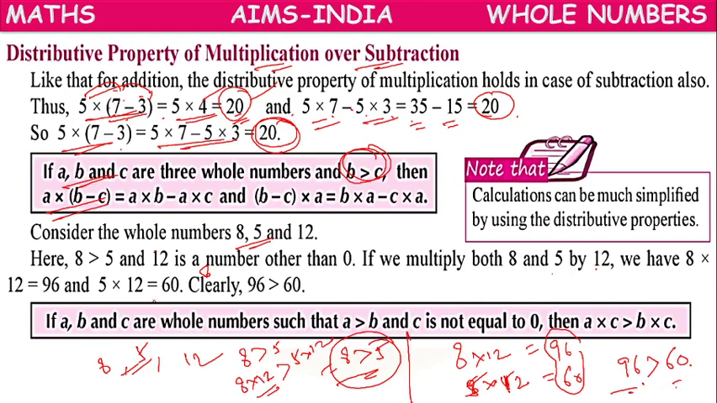So what does it mean? If A, B, C are three whole numbers and A is greater than B and C is not equal to 0, then A into C is greater than B into C. Here we have A greater than B, so what we can write? A into C greater than B into C. With the same number we can multiply. A multiplied by C greater than B multiplied by C, then that relation will also be correct. But what are the conditions here? A should be greater than B and C not equal to 0.